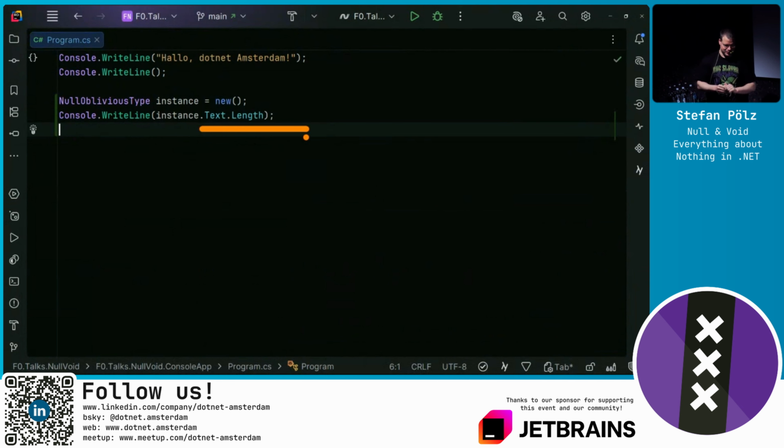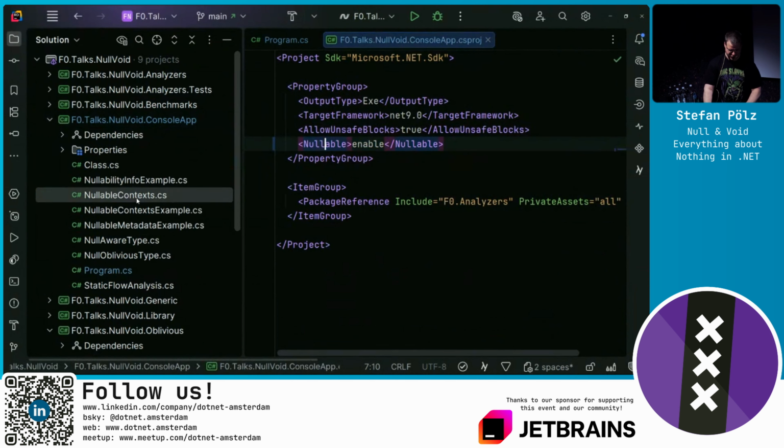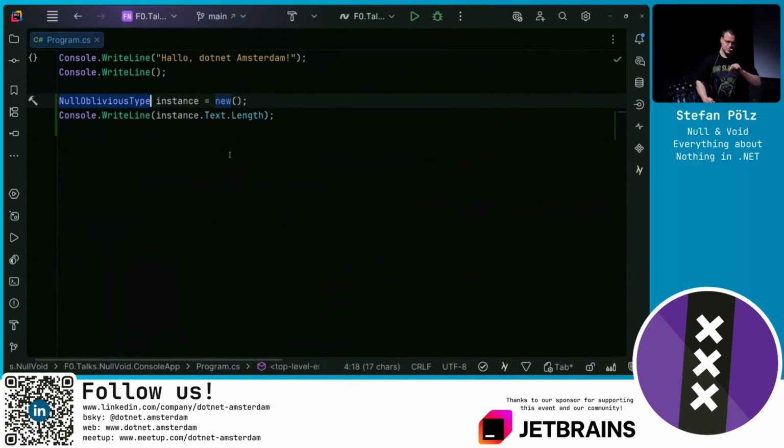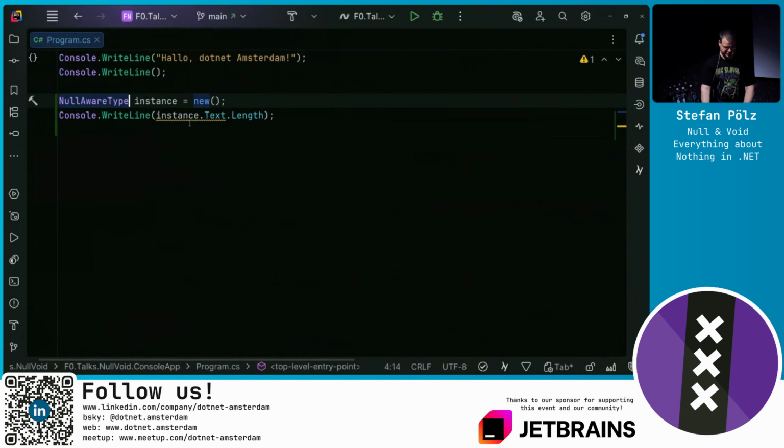Now we don't get any warning, but still we run into a null reference exception when dereferencing the string here. Well, it appears to be null. Now, we have nullable reference types enabled, so it should be fine. Let's switch to a type that was actually compiled with nullability in mind, which I call the null aware type. It's the same shape, but it has been annotated correctly with a question mark. This text, if we take a peek at it, annotated with a question mark, we know that this may be null. And indeed, we now get a possible dereference warning, and we already know at compile time that at runtime this may crash.